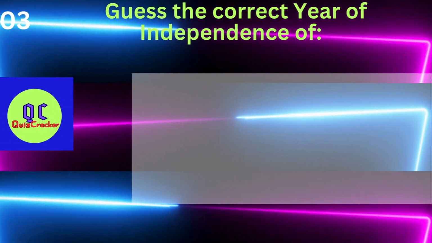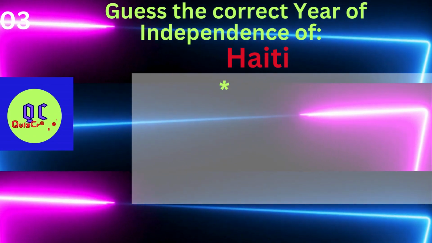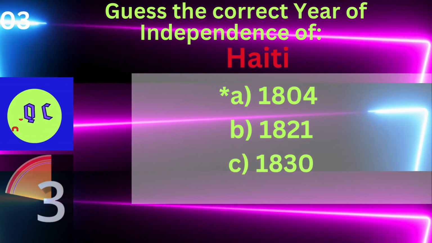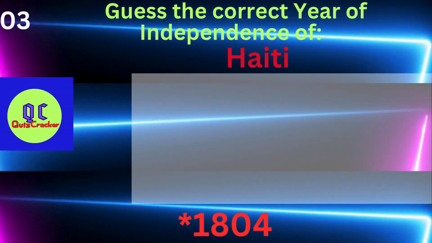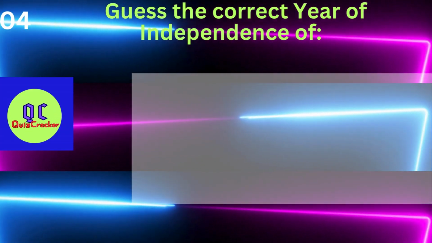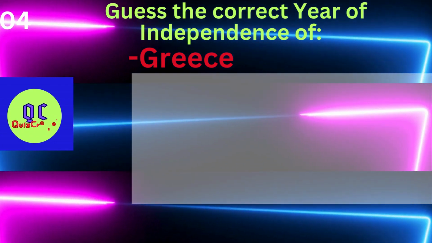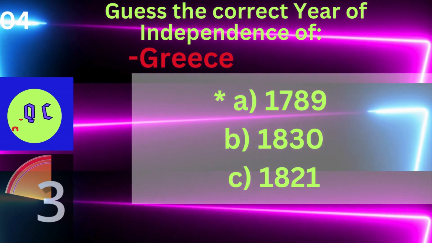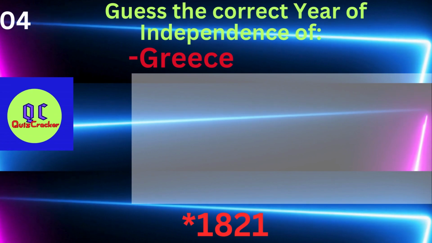Guess the year of independence of Haiti. Options are A. 1804 B. 1821 C. 1830. It's 1804. Guess the year of independence of Greece. Options are A. 1789 B. 1830 C. 1821. It's 1821.